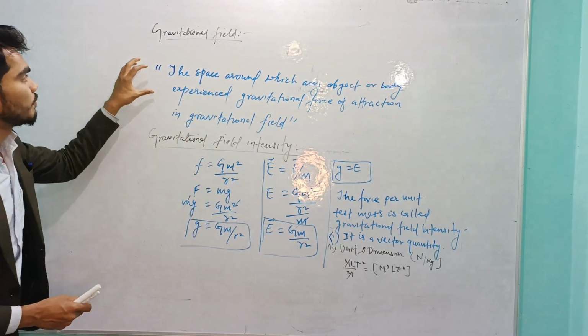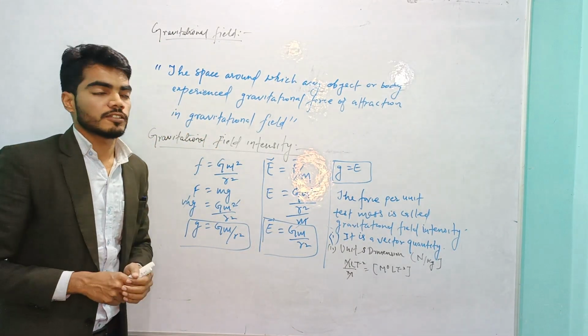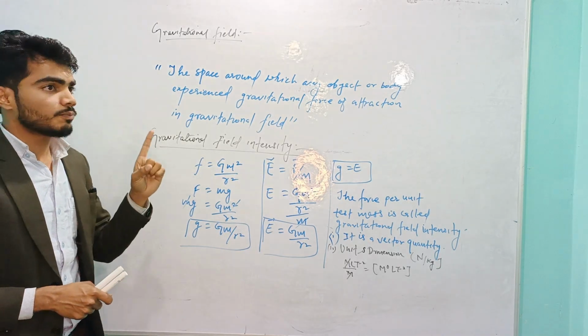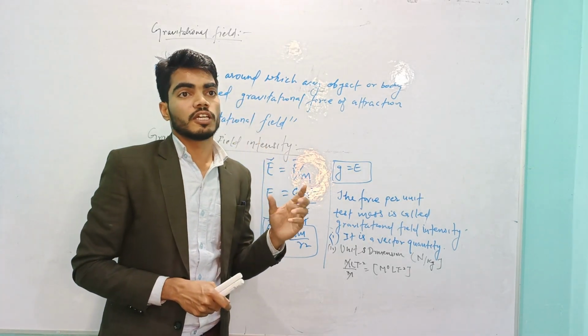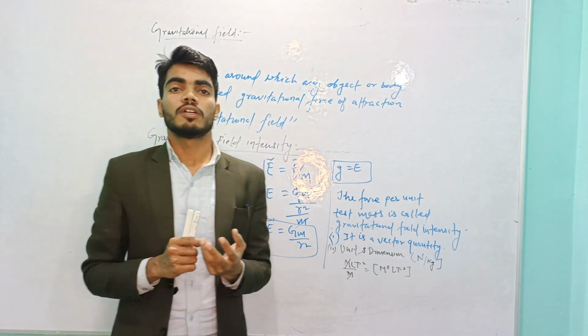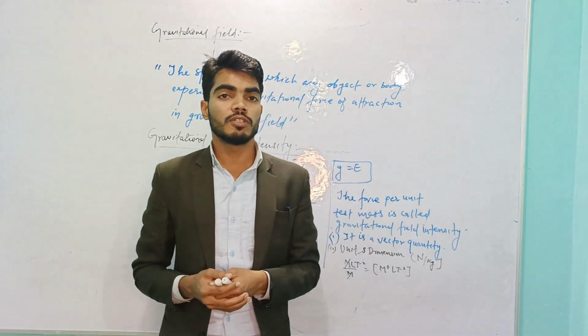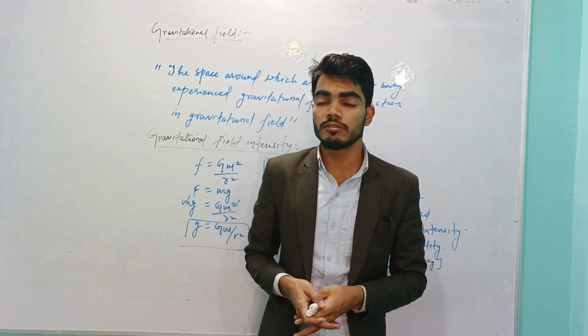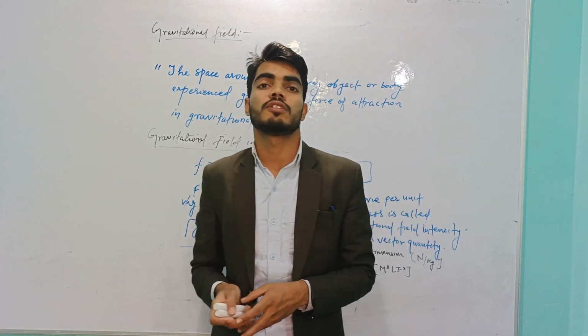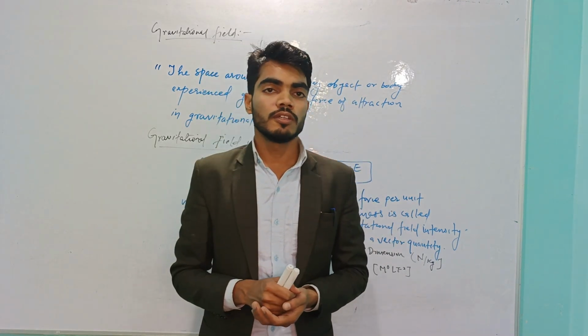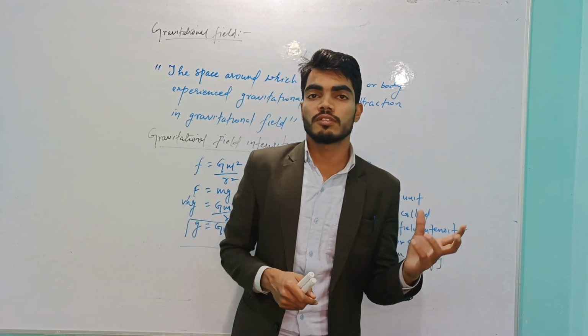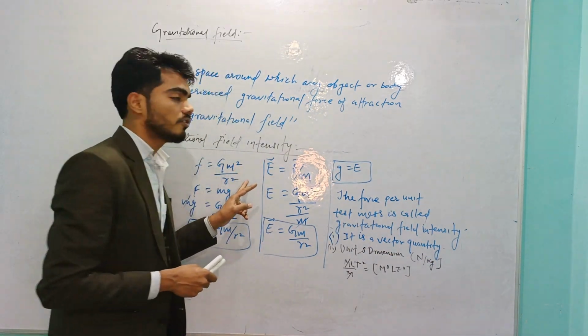So how can you memorize the basic concept? Keep in mind from the starting point, the gravitational force of attraction, where we discussed the force of attraction between two masses is directly proportional to the product of the masses and inversely proportional to the square of the distance between them, where we developed the force relation G m1 m2 upon r square on the first day.